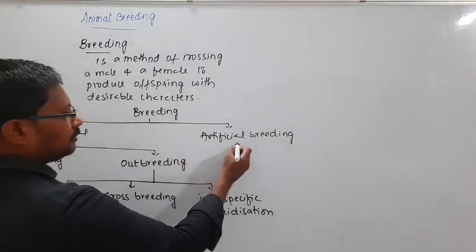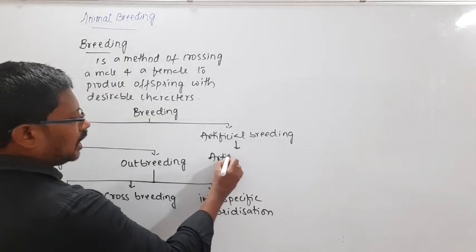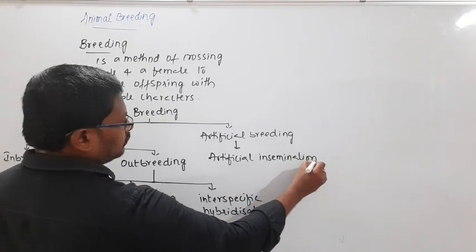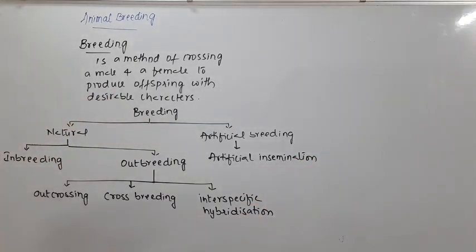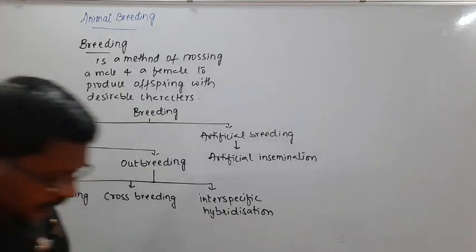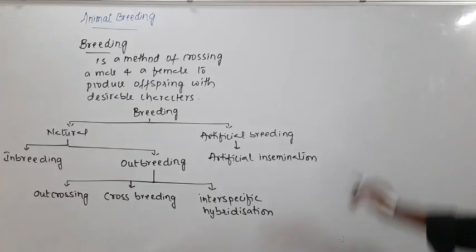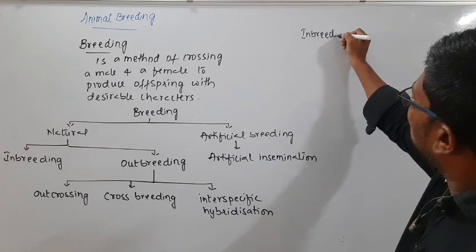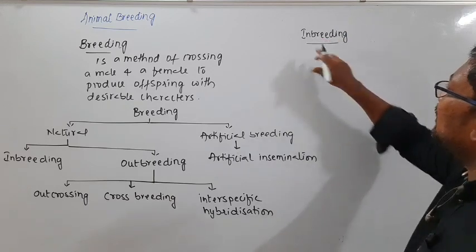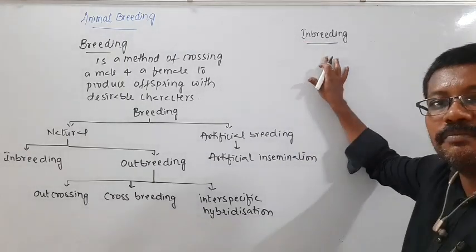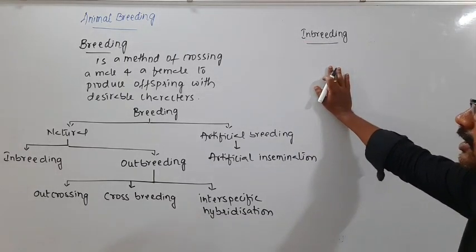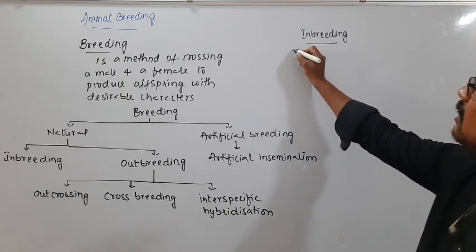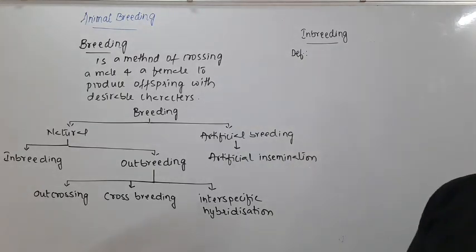Now, artificial breeding includes artificial insemination. So it includes artificial insemination. Now let's look at the first one, inbreeding. As the name suggests, inbreeding is a breeding procedure that we will do within the same breed. So first let's look at the definition of inbreeding.